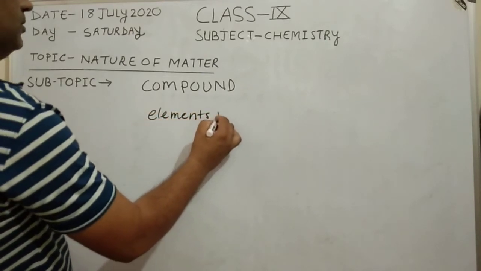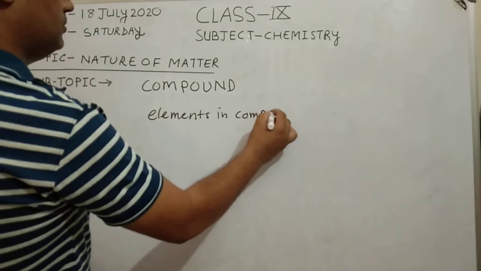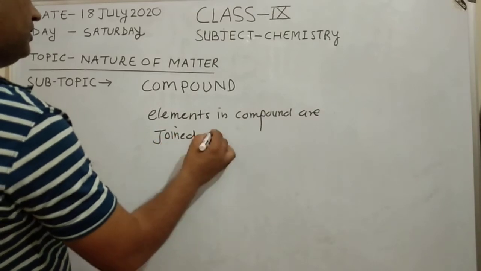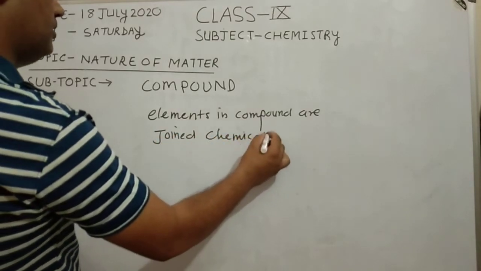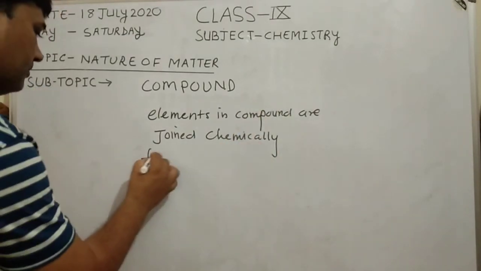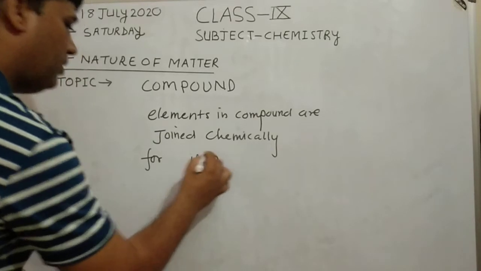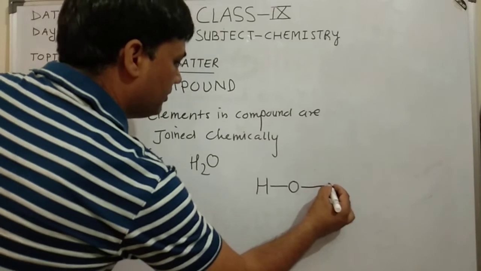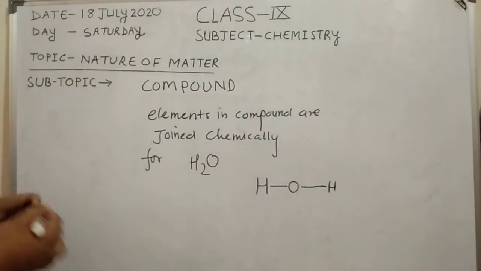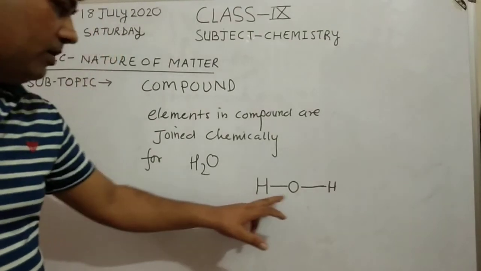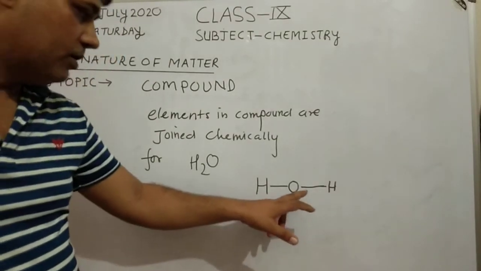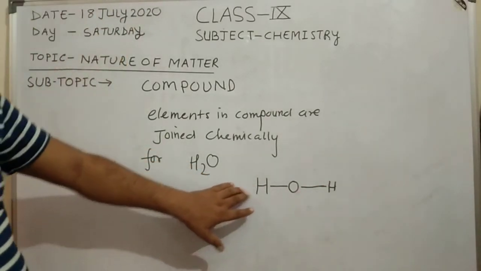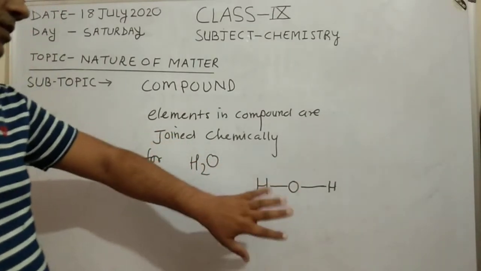Elements in a compound are joined chemically. For example, H2O compound, hydrogen is joined with oxygen and the next hydrogen is combined with oxygen. So hydrogen is combined with oxygen and oxygen is combined with hydrogen. So two atoms of hydrogen combined with one atom of oxygen chemically.